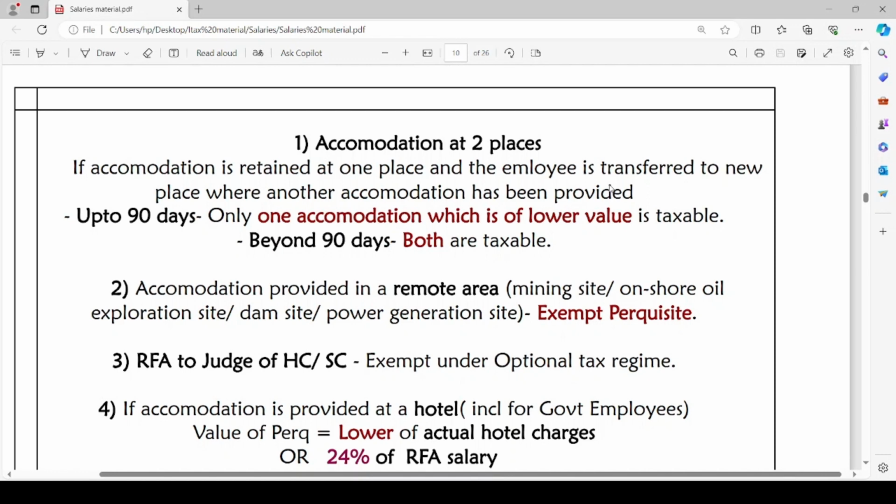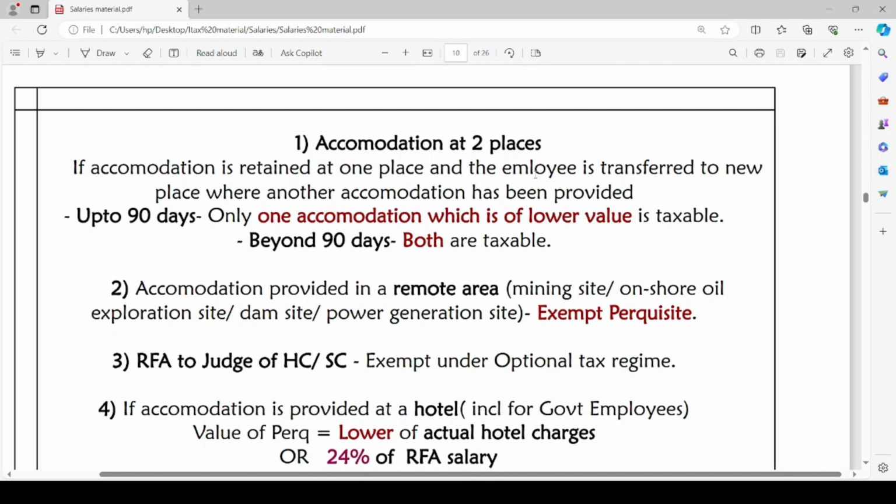both are taxable. The case is the employee is residing in one city where the employer has provided him accommodation. Now he is transferred to another place, and there too the employer is giving him accommodation, while still the employee is retaining the previous accommodation which is given in the other city. In such a case, both these accommodations will be regarded as perquisite.